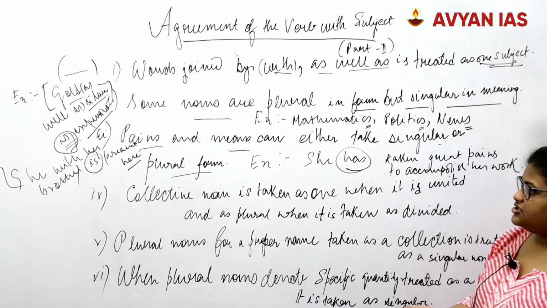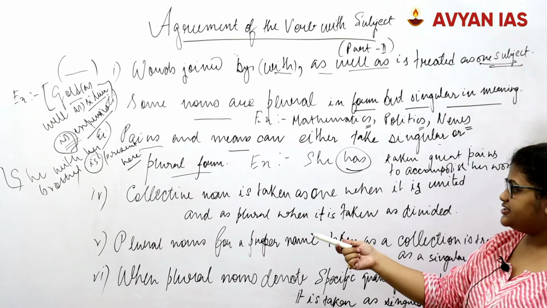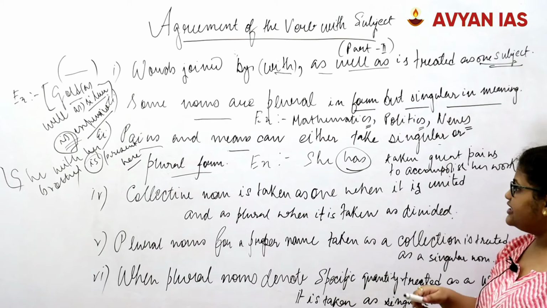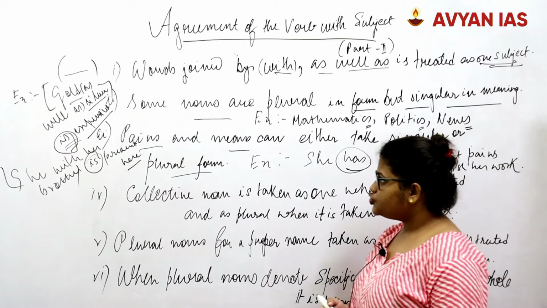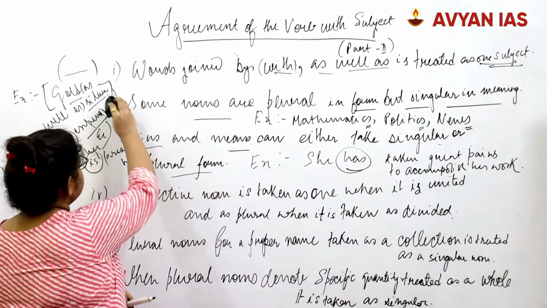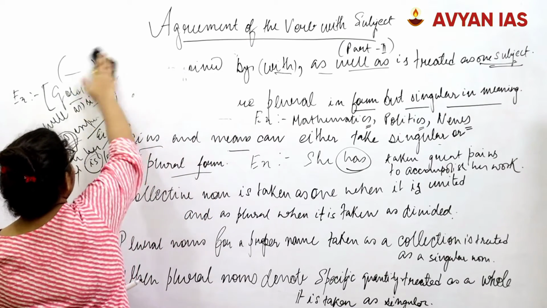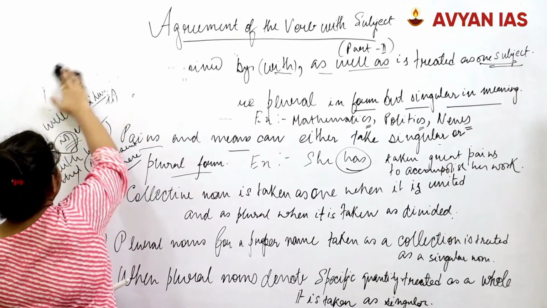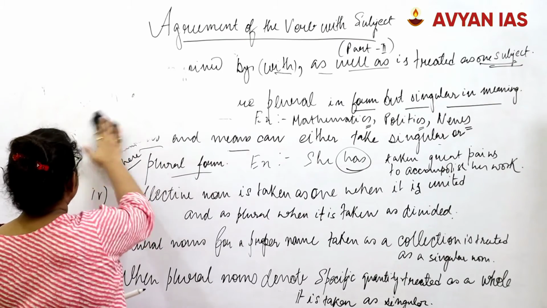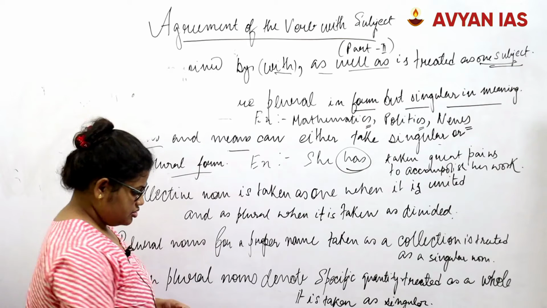For the next part, a collective noun is taken as singular when it is united and is plural when it is taken as divided. For this rule, we will take an example in which first I'll tell you about the singular part of the sentence, and next the plural part.